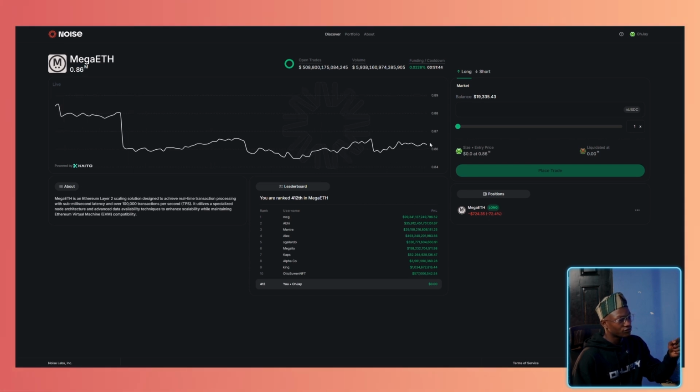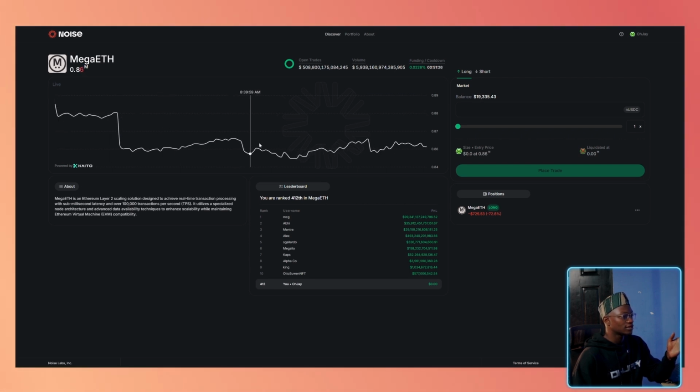I don't know if there was a candle-like structure, but I would actually prefer if there was a candle-like structure or bar graph of this instead of just a line graph. I think it would be more intuitive, just like the normal graphs we have when we are trading other pairs and tokens on other sites, very much like TradingView.